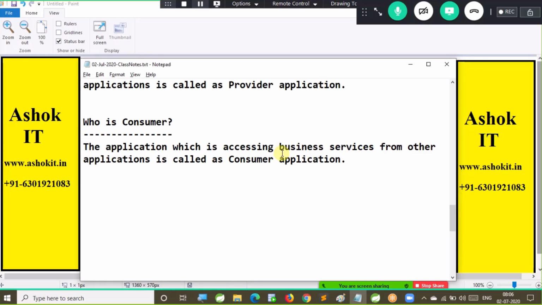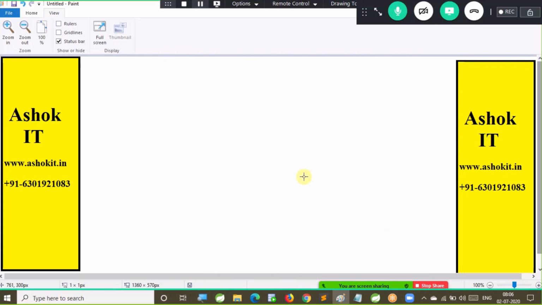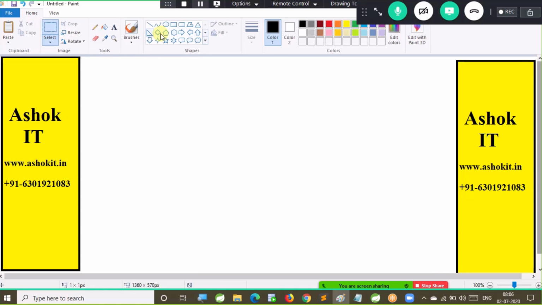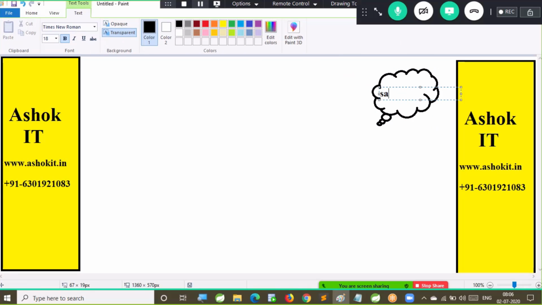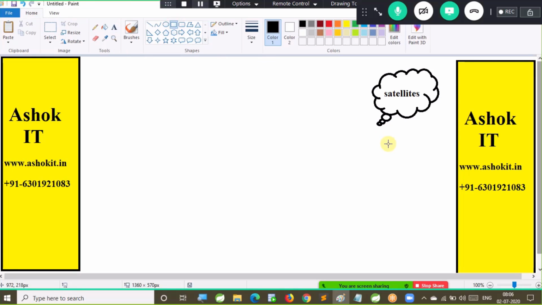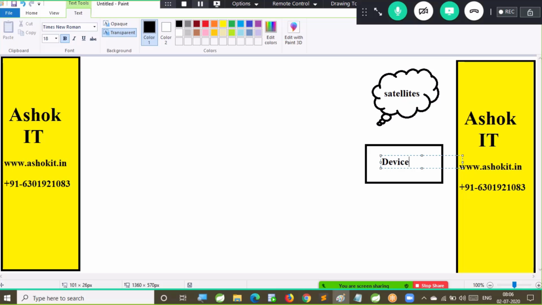Now let us take one example for understanding. As I told you earlier, IBM developed one web application which is connecting with satellites, which is used to get weather forecasting information. To connect with the satellites, IBM manufactured one device.